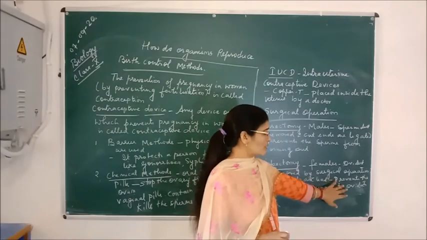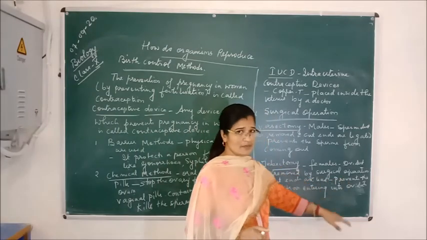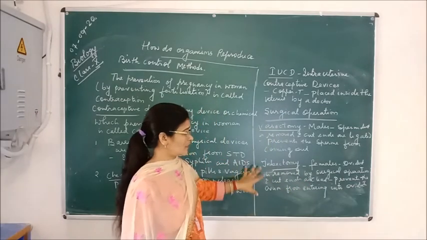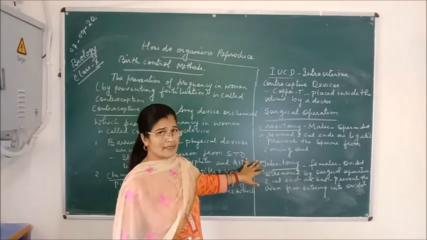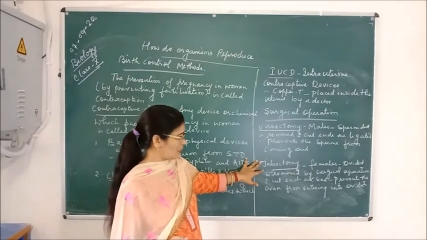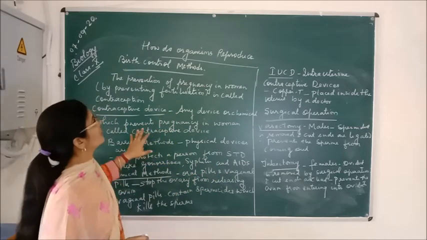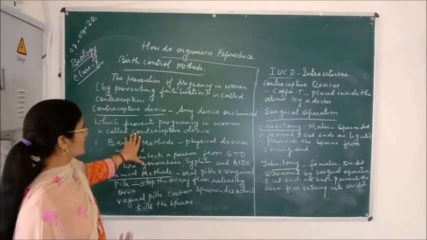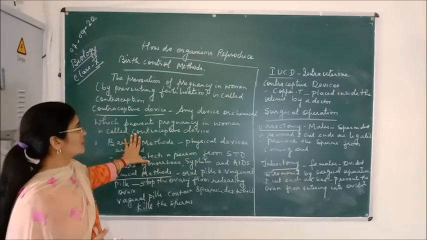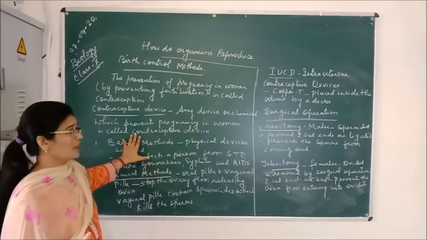Once the ovum does not enter the oviduct, fertilization between the sperms and the ovum is stopped, and pregnancy is prevented. So these are the four methods of contraception, also called birth control methods.